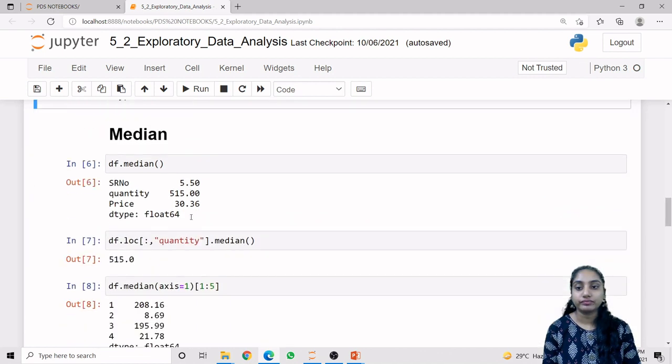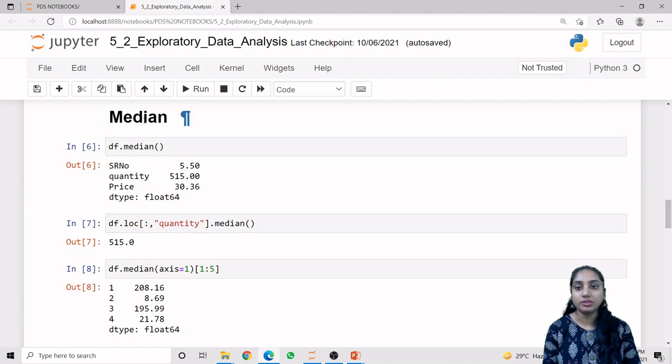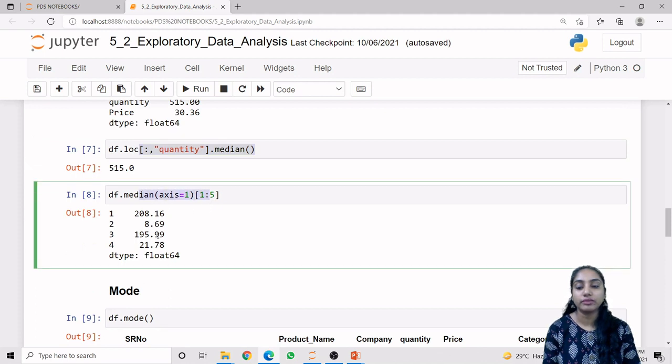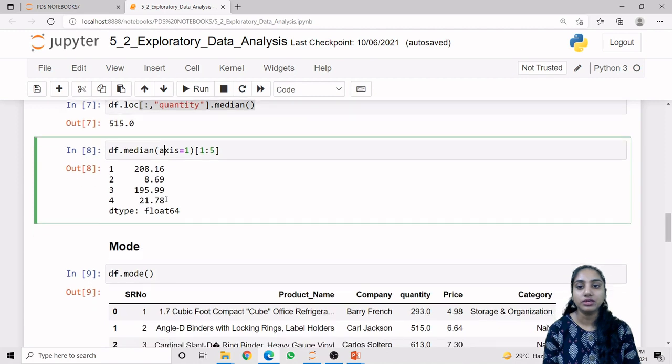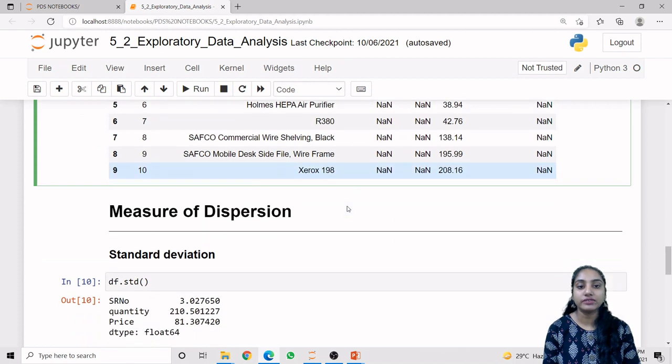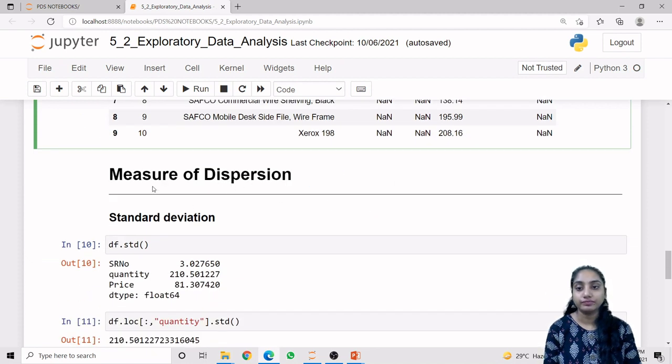Similarly, we can also calculate the median. df.median will return all the numerical median values. If you want a specific column, it is given by this. If you want it according to rows, it is given by this. It is similar to the mean. The next one is the mode value. The mode divides all the data into particular bins by default. So these are represented as the mode value in a specific interval, the one having the maximum frequency. Now the next topic is measures of dispersion.